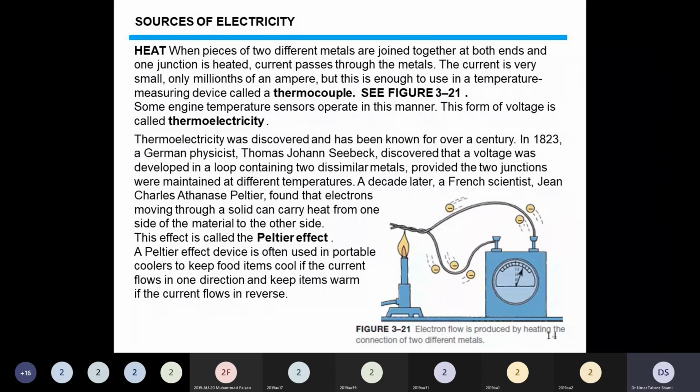And this was discovered by a German physicist called Thomas Johann Seebeck in 1823, where he discovered that if we take two materials and join them together to form a junction, and then if we provide heat to this material, then the two junctions will cause electricity to flow.